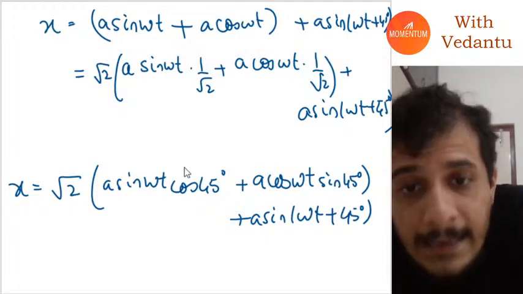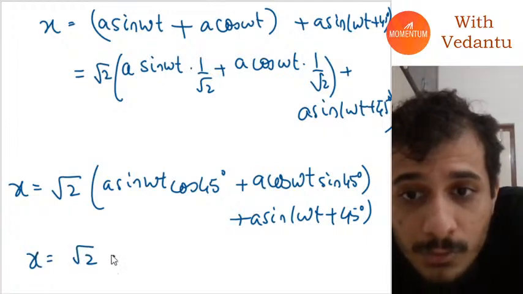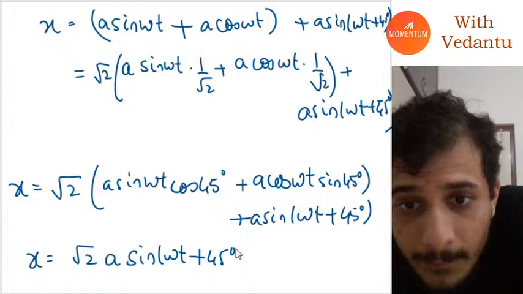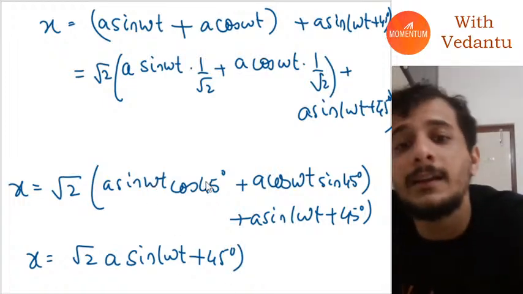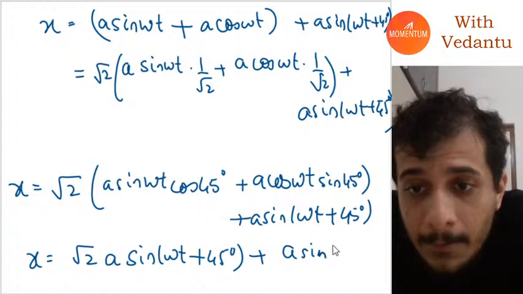Now, if you see, this can just be written as under root 2 into a into sine omega t plus 45 degrees, because sine omega t plus 45 is sine a cos b plus cos a sine b, plus a into sine omega t plus 45.